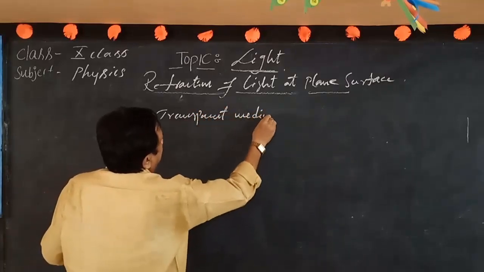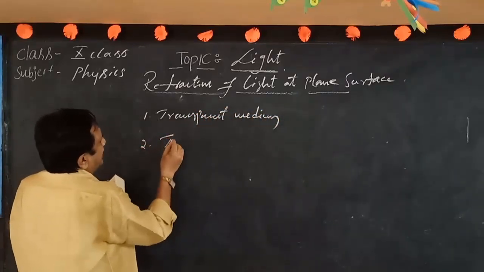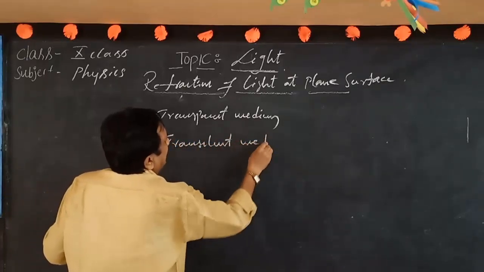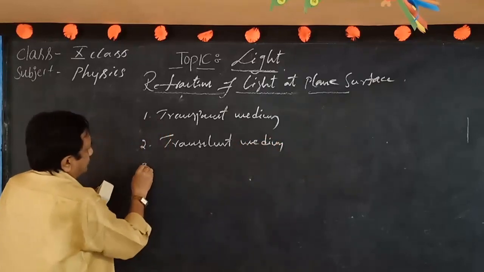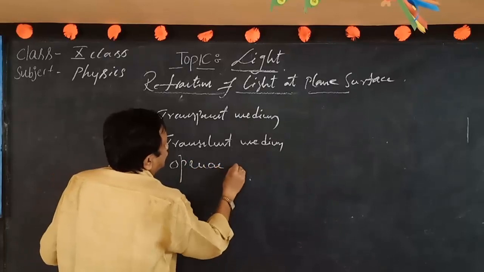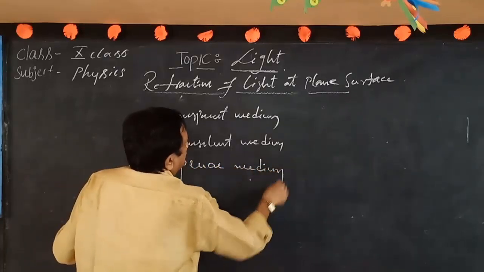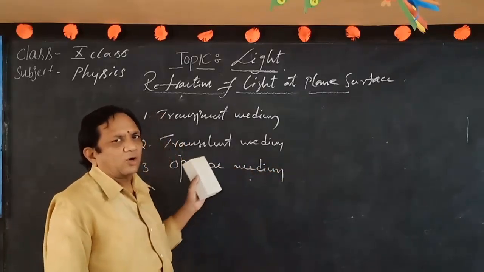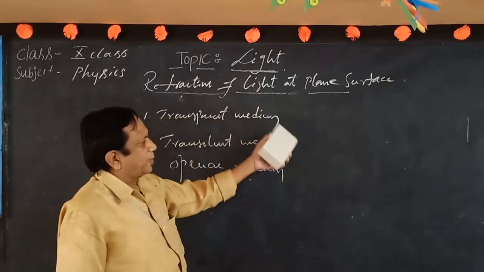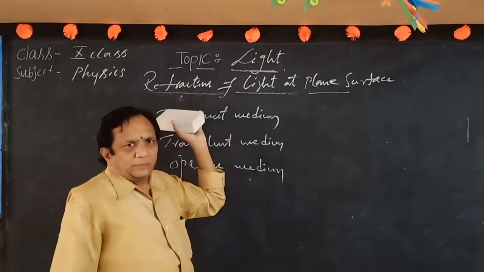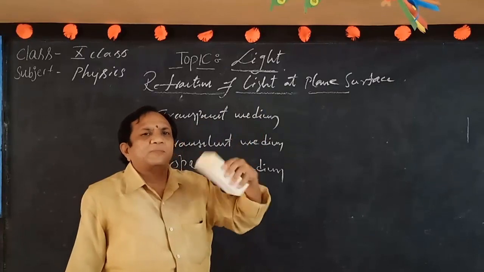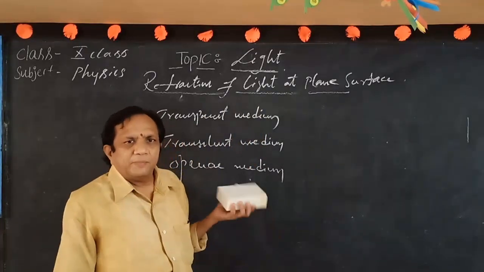Transparent medium and translucent medium. Transparent medium and opaque medium. Opaque medium. So these three mediums are there according to the light propagation. According to light propagation means whether light can propagate in them or not. So medium means that through which light can be produced and propagated is said to be the medium.